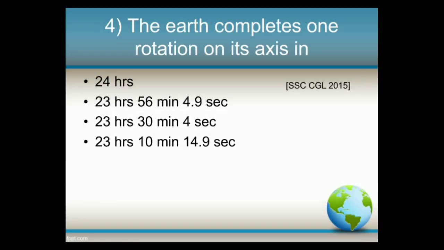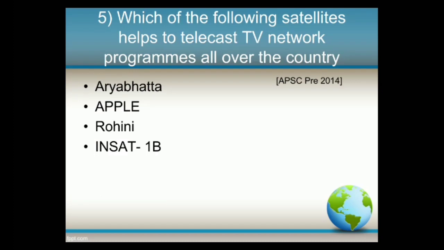Next, the Earth completes one rotation on its axis in options: 24 hours, 23 hours 56 minutes 4.9 seconds, 23 hours 30 minutes 4 seconds, 23 hours 10 minutes 14.9 seconds. And the answer is 23 hours 56 minutes 4.9 seconds. Next question. Which of the following satellites helps to telecast TV network programs all over the country? Options: Aryabhatta, Apple, Rohini, INSAT 1B. And the answer is INSAT 1B.